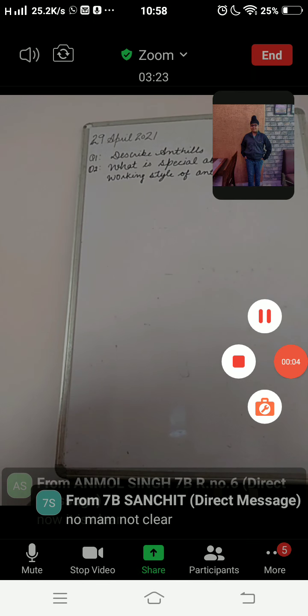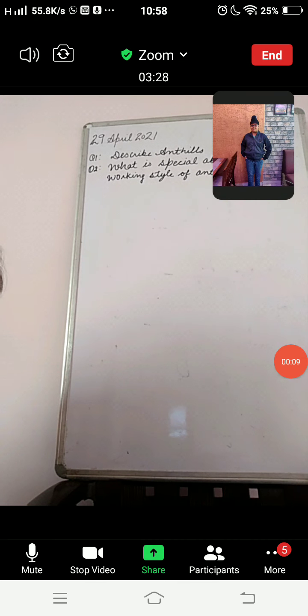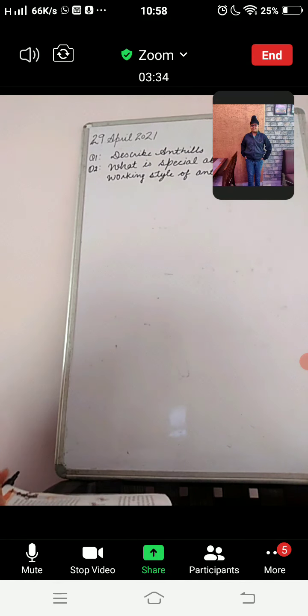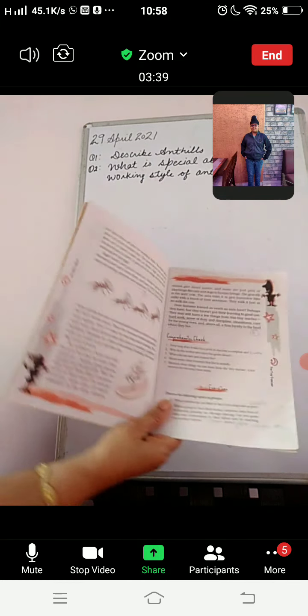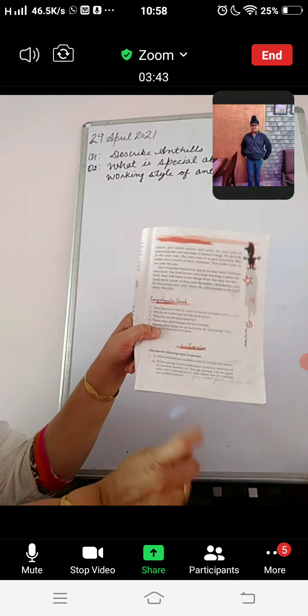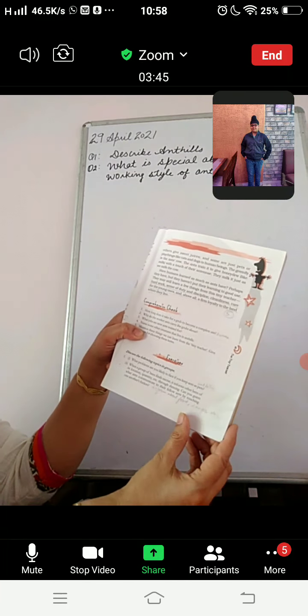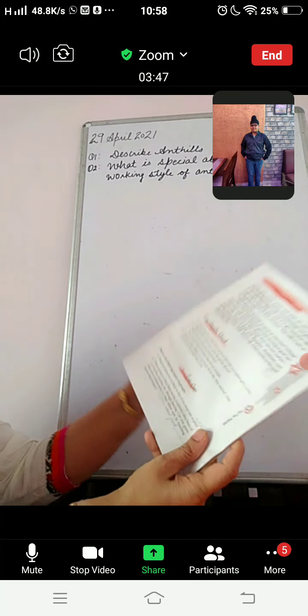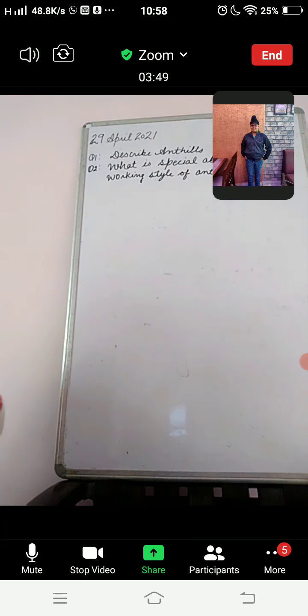Okay, so my dear students, yesterday we were doing the chapter The Tiny Teacher. So we were discussing the back exercise, but I am not satisfied with the questions given at the back, because you have been given only two questions, which we discussed yesterday. So I am not satisfied with the back exercise. That's why I have thought to make some questions from my own side.